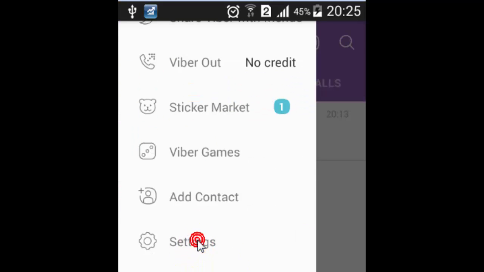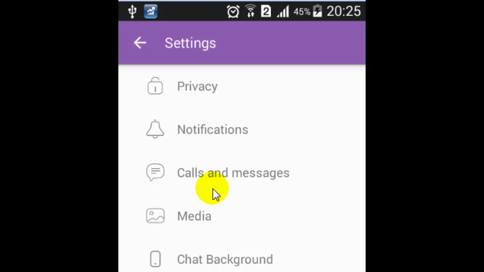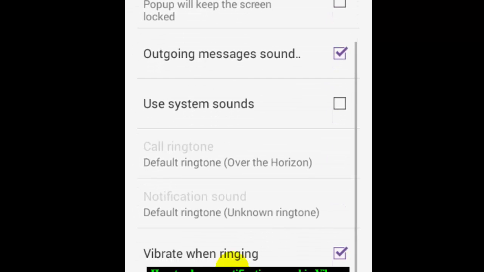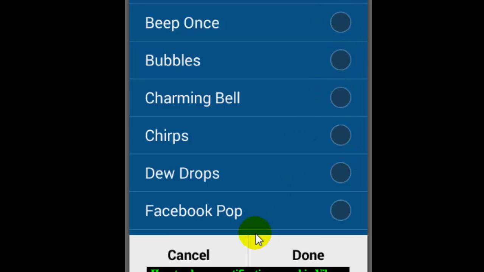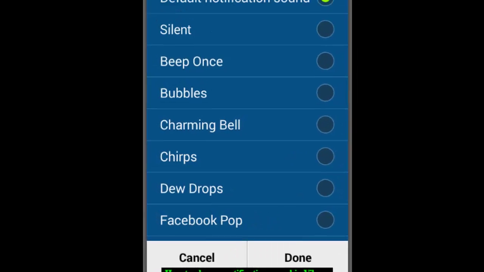Just click on settings, then click on notifications, and then at the bottom, as you can see, the notification sound setting is disabled. To enable that you have to check this checkbox with system sounds, and then to change this notification sound, click on that and select any of the sounds from here. So this is how we can change the notification sounds in Viber.